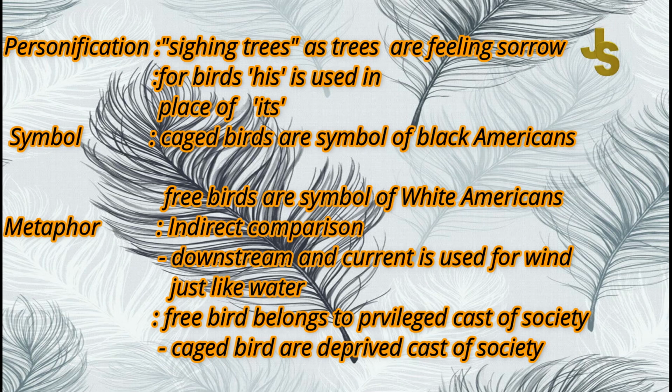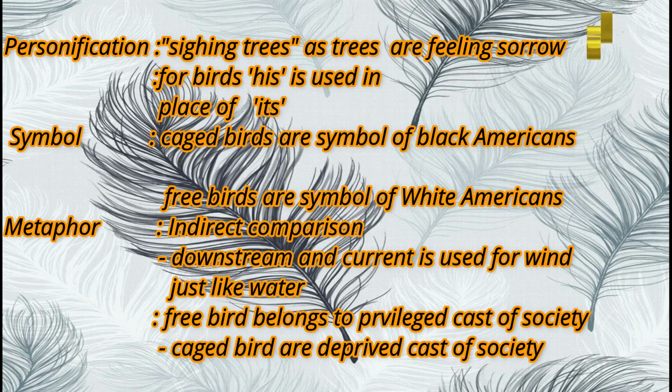Similarly, the caged birds are the deprived caste. What is deprived caste? The caste which does not have the things of the society. They are bound in the society. They are not free in the society, just like the black Americans. As the white Americans feel themselves a superior race, they do not give so many rights to the black Americans.